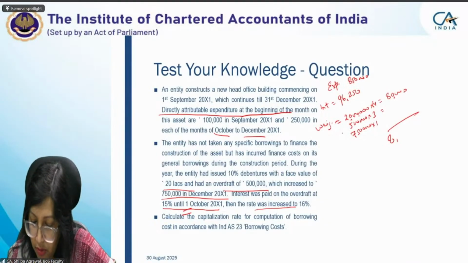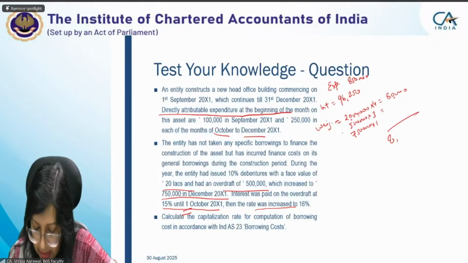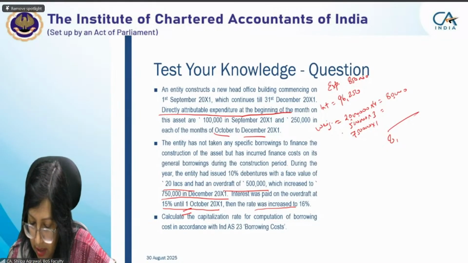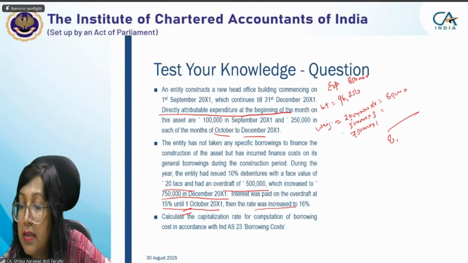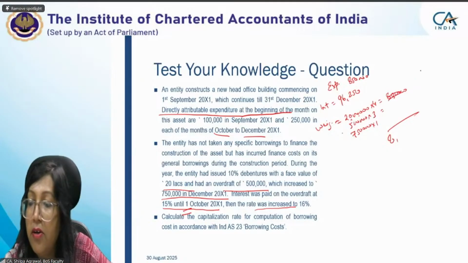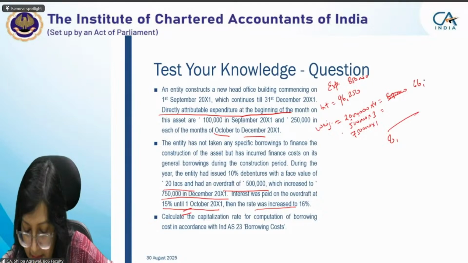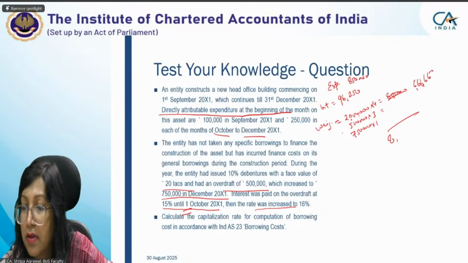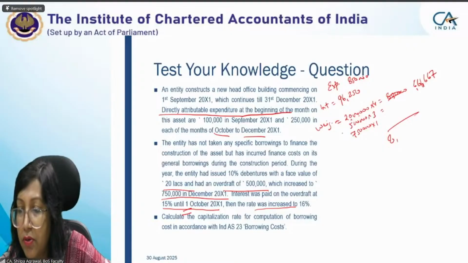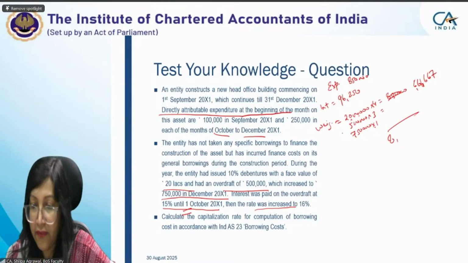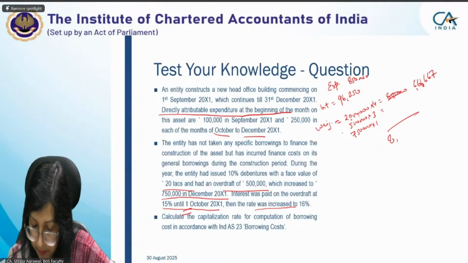Let me do it in your style only. Okay, 20 lakh. What you did was into 4 by 12. That's what you are saying? Yes, ma'am. That's what I did. And you got the figure of 66 lakh? No, 6,66,667. Okay, this is the figure which you got. Now do it for 5 lakh also. For 5 lakh I am getting 41,667. Okay, divided by 12. Okay.